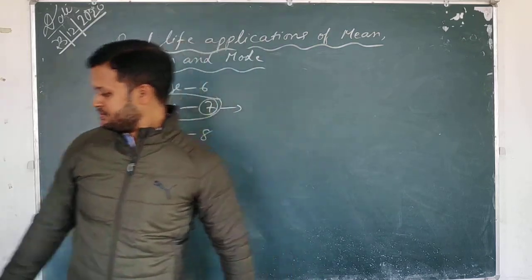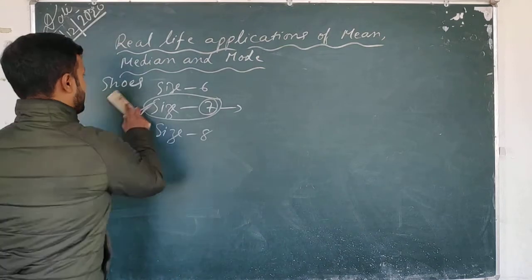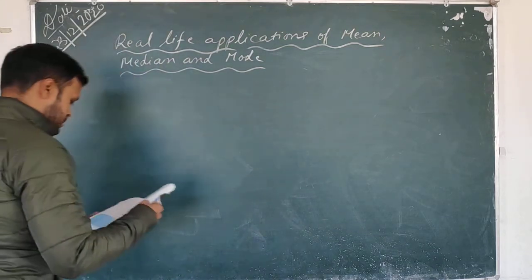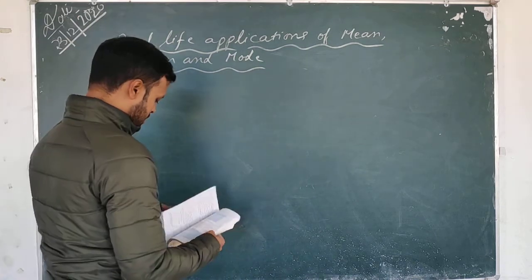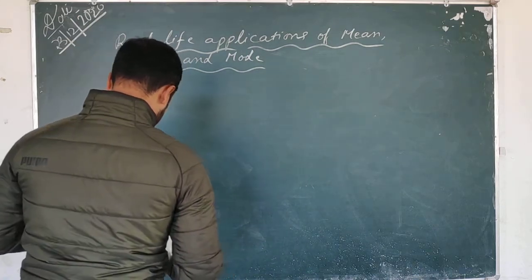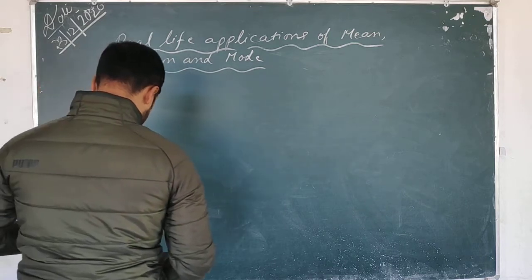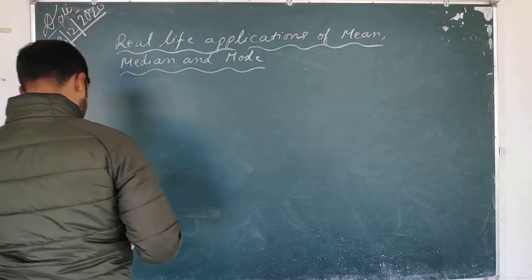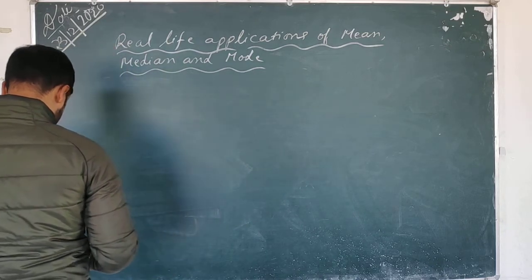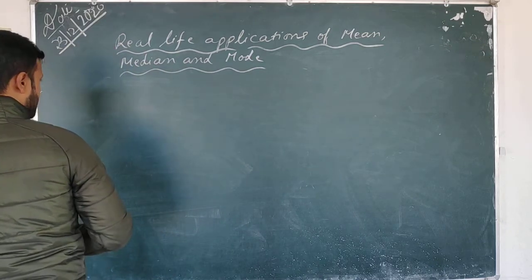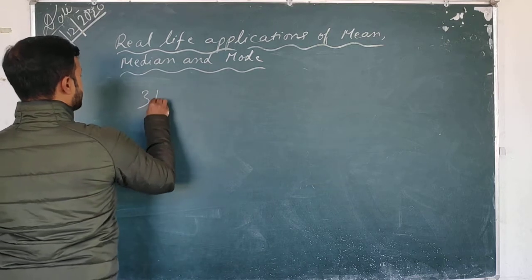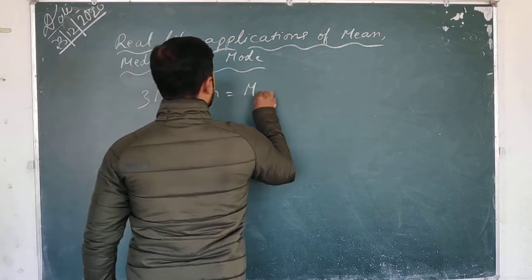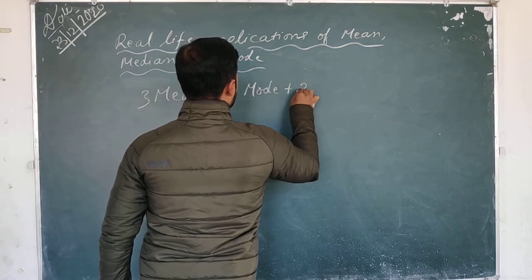Okay? So again, one more formula is there, students. One more formula we want to discuss. It's very, very important for your annual exams also. This formula is like this: 3 median is equal to mode plus 2 mean.